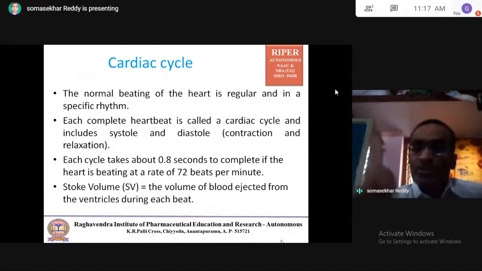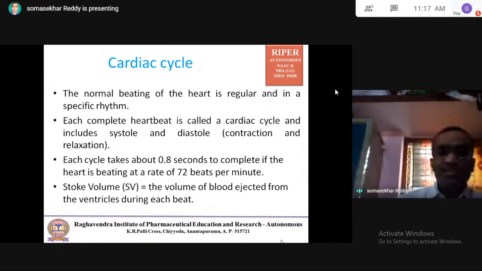Beat means both contraction and relaxation. Contraction is called systole, relaxation is called diastole. That is called a beat. For a minute, there are 72 beats, so each cycle takes place in 0.8 seconds.